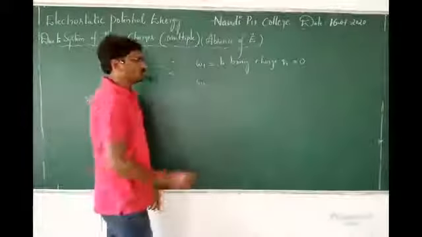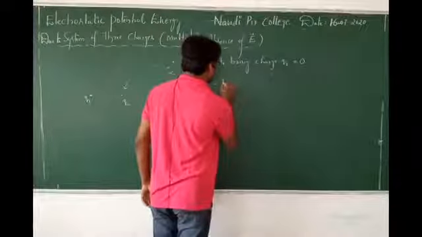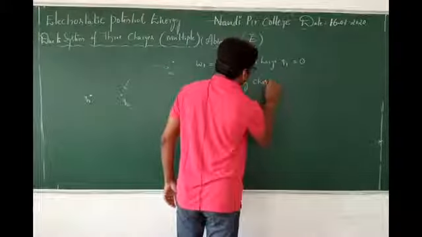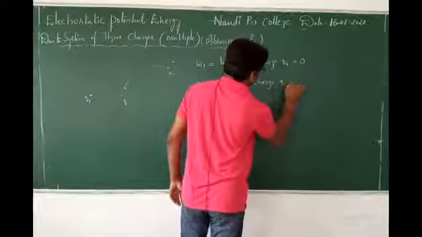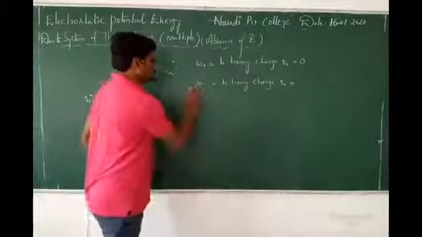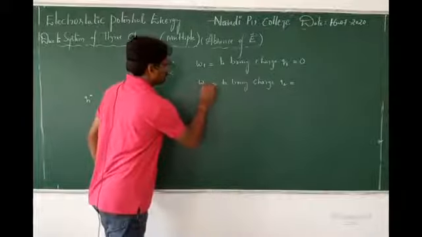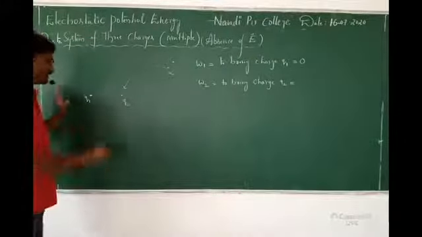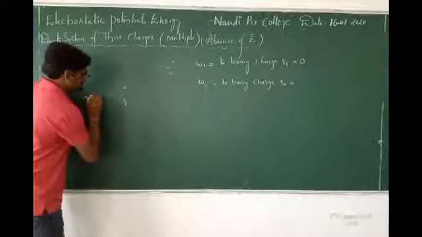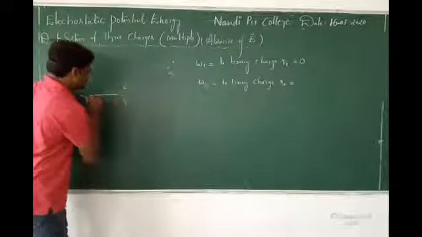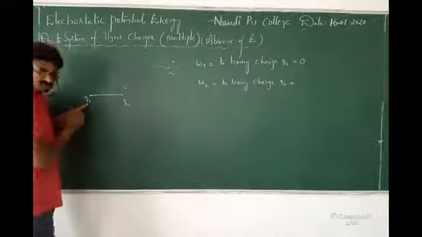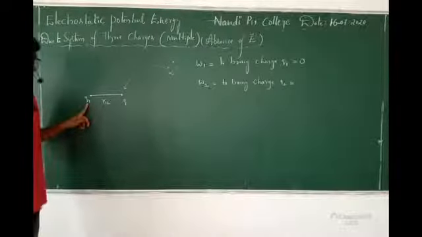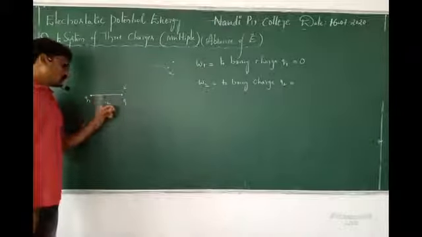So now I am writing W2. What is W2? W2 is the work done to bring charge Q2. Okay. We will see how much is required. So if I take a line here, this is 1 and 2, I am just representing it like R12. Okay? Yes. So what is the work here?